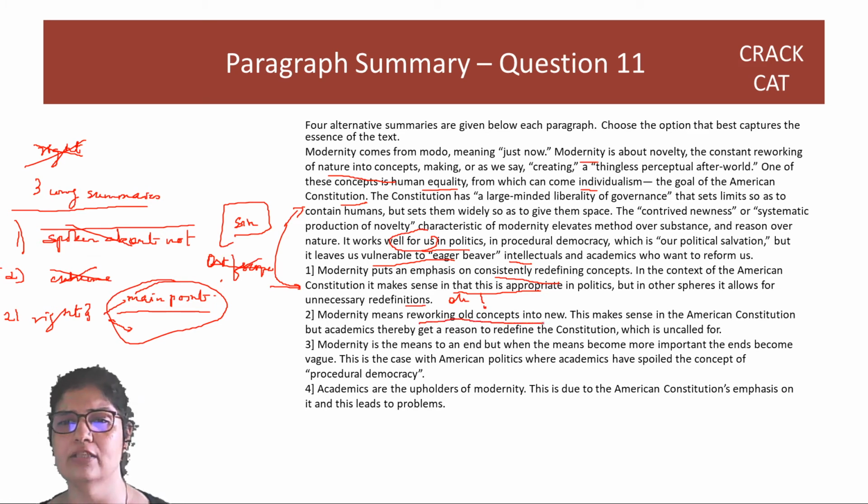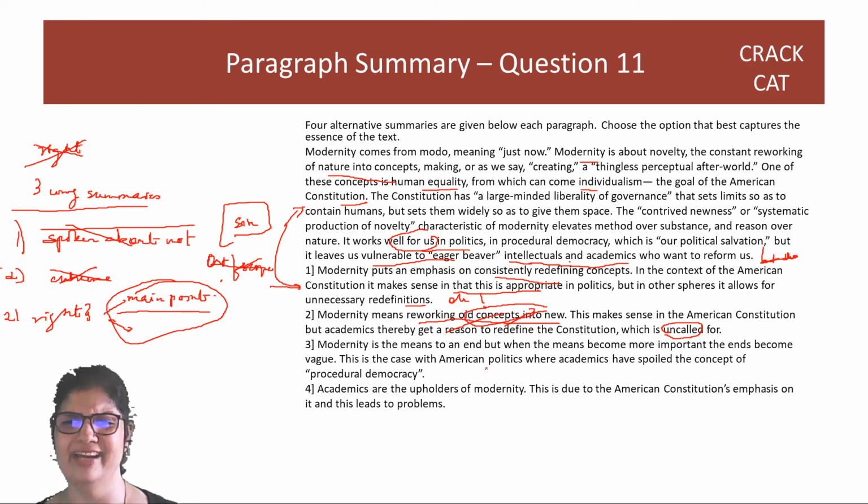Means reworking old concepts into new. अरे ऐसा थोड़ी लिखा है कि old को new में कर रहे हैं. Of nature into concepts, not old concepts into new. This makes sense. But academics thereby get a reason. So we are actually imputing a reason to academicians, which is uncalled for. Uncalled for is also a bit extreme, right? Intellectuals and academics who want to reform us, but they should not. Or why should they? ऐसा कुछ तो नहीं है, right? So ये uncalled for is extreme. This old concepts into new is also not always true. So option 2 is wrong.